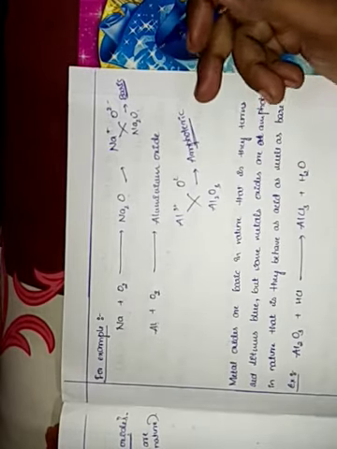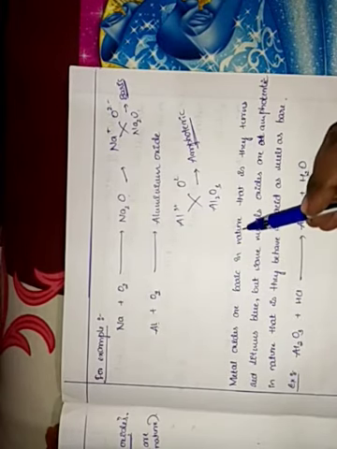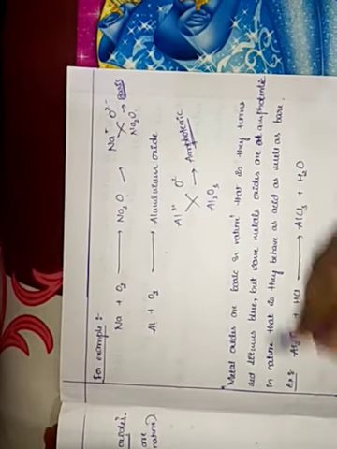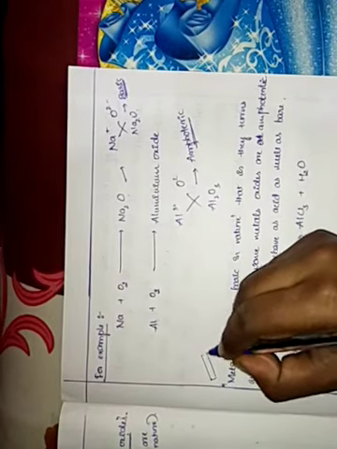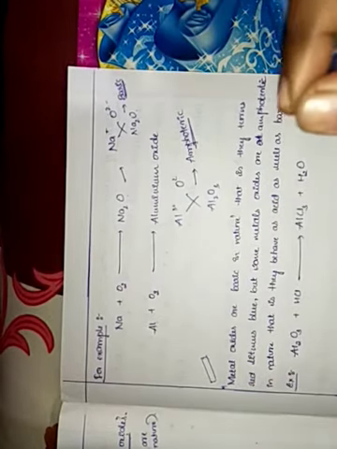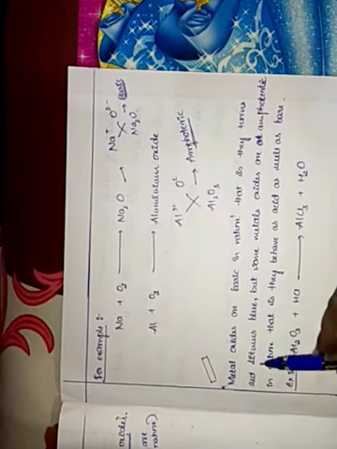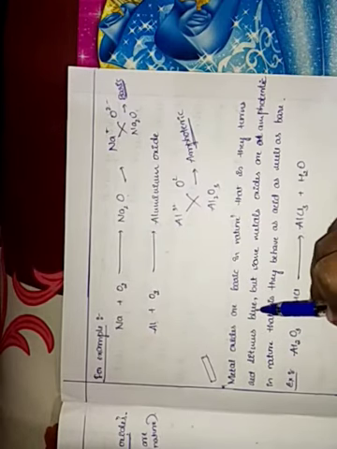You may ask the question, ma'am, what is amphoteric? Yes, I'll tell you what amphoteric is. Metal oxides are basic in nature, isn't it? Here we have just taken an example of basic in nature, that is, they turn red litmus blue. Children, we will be using red litmus paper, which is the pH thing where we get to know whether it is acid or base. So with red litmus it will turn blue.